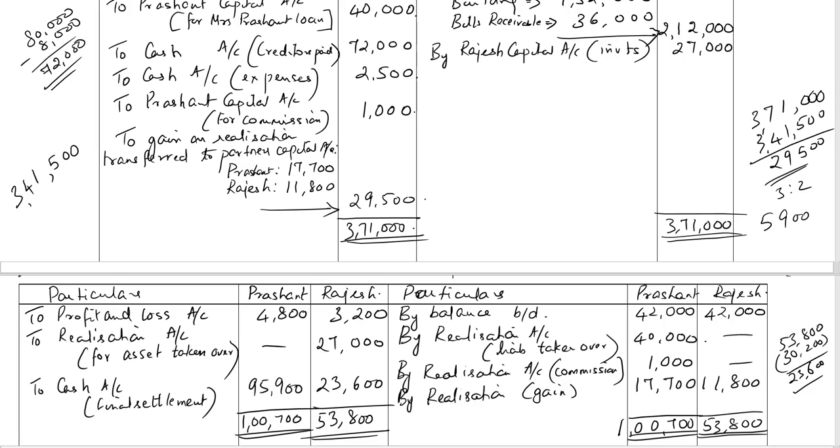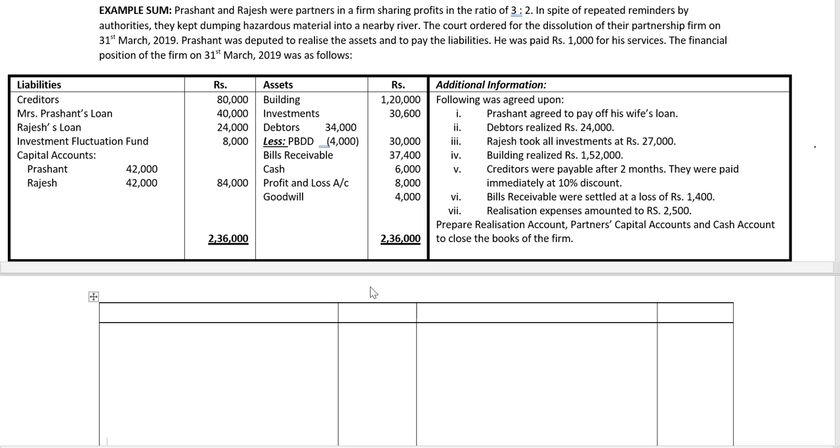So these are the partners' capital accounts. And finally, let's prepare the cash account. Left side debit side and right side credit side.